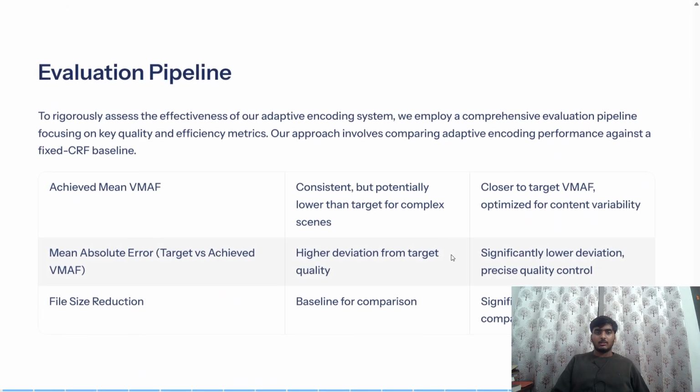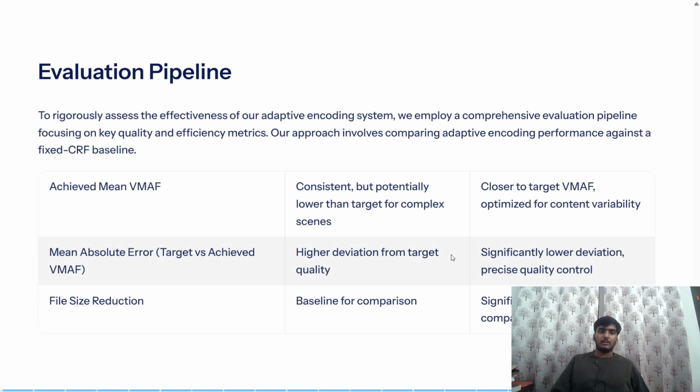Okay. Now it's the evaluation pipeline. To rigorously assess the effectiveness of the adaptive encoding system, we employed a comprehensive evaluation pipeline focusing on key quality and efficiency measures. The approach involved comparing adaptive encoding performance against traditional fixed encoding. We achieved a mean VMAF score, we calculated the mean absolute error, and we also calculated the file size reduction.